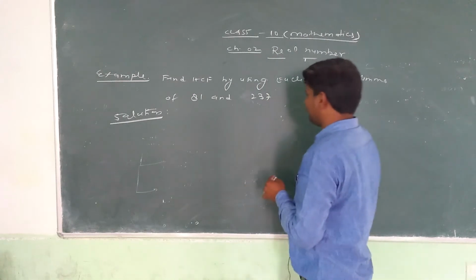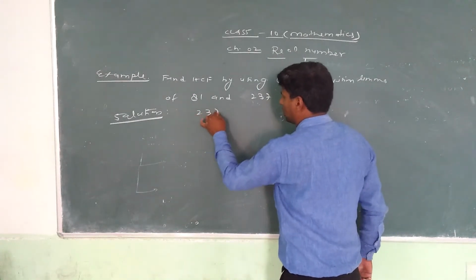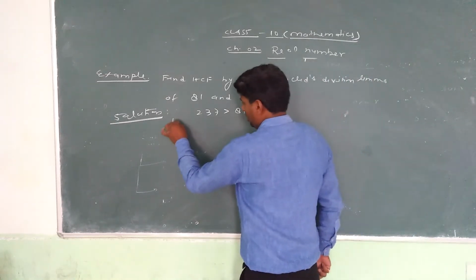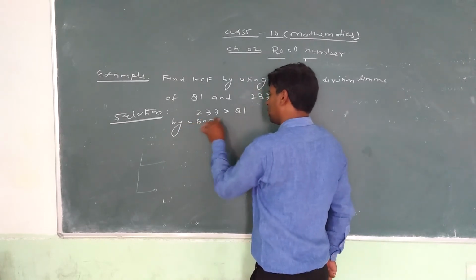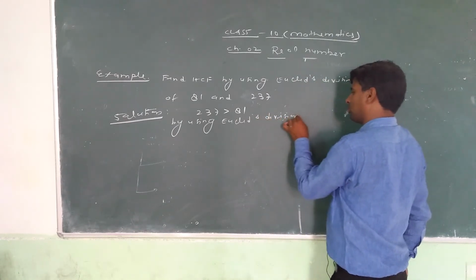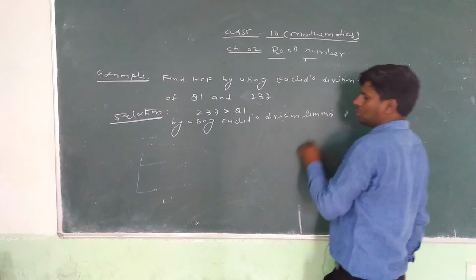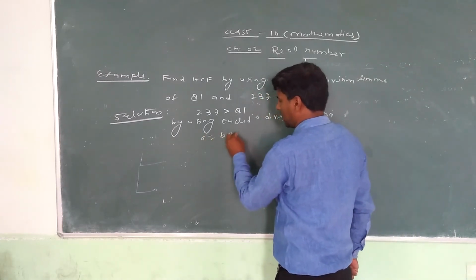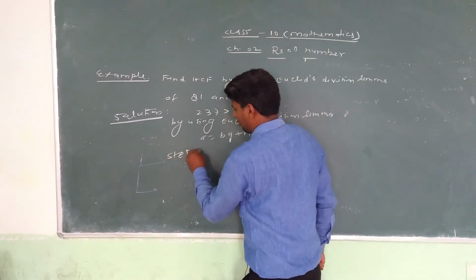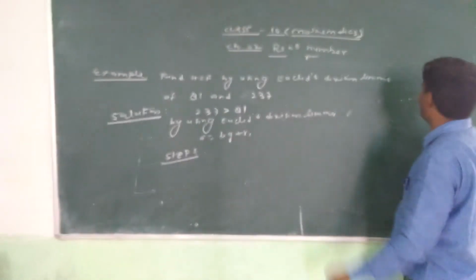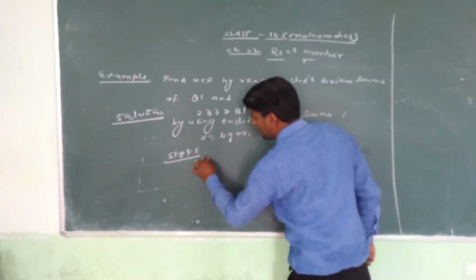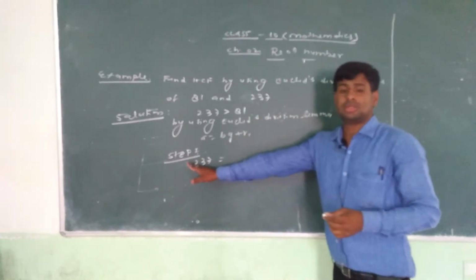Very easy process. You see that 237 is greater than 81. By using Euclid division lemma, that is a equals bq plus r, we enter step number one. What is the larger number? The larger number given is 237, which we write on the left hand side.